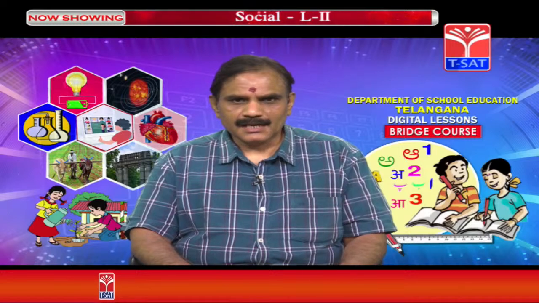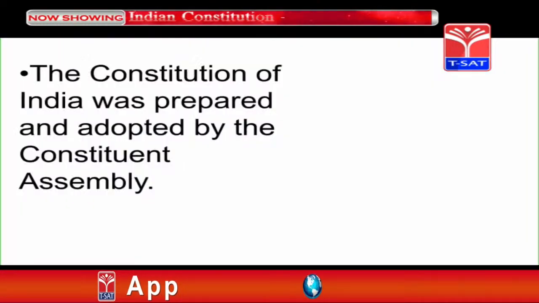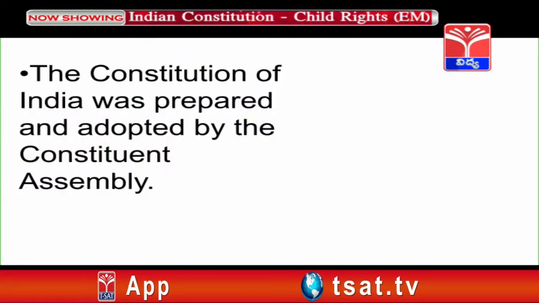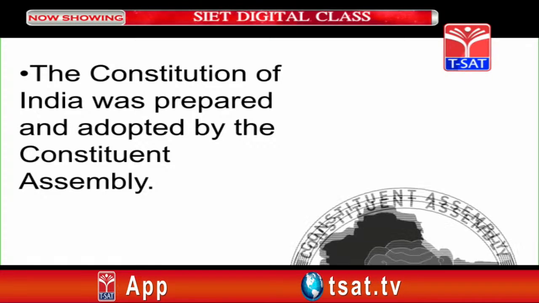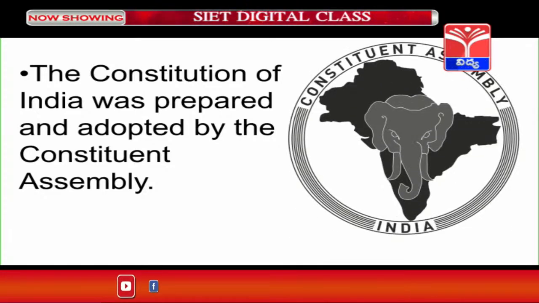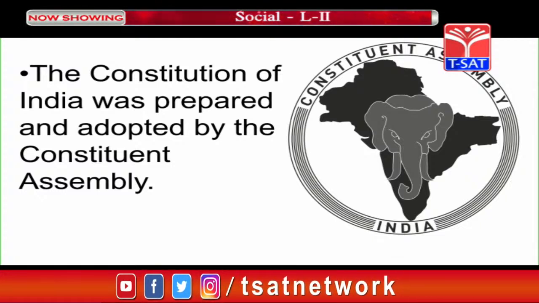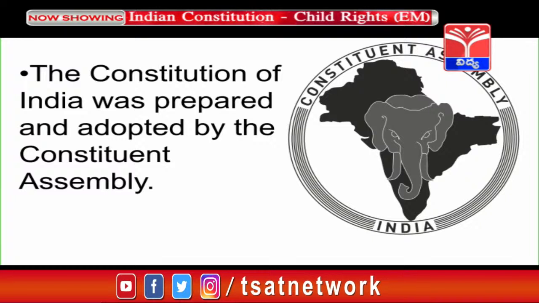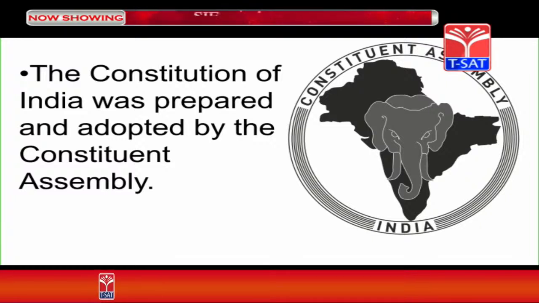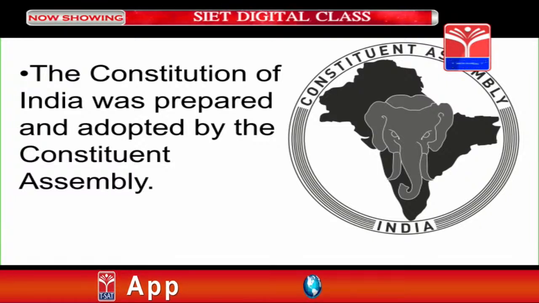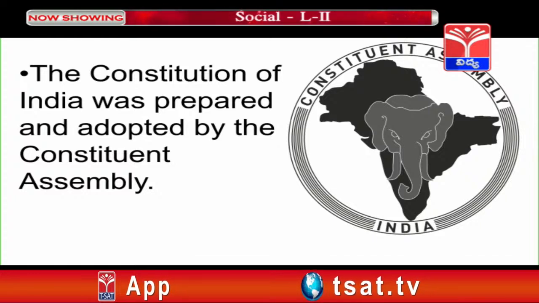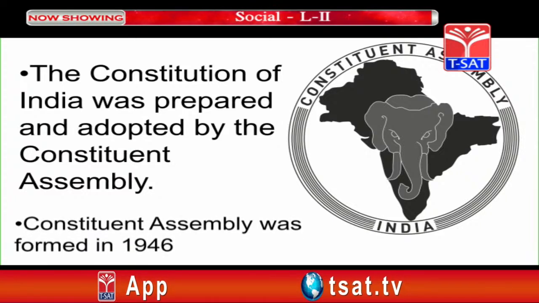The Constitution of India was prepared and adopted by the Constituent Assembly. The Constituent Assembly is the organ established on behalf of our country, and the Constitution is prepared and adopted by it.